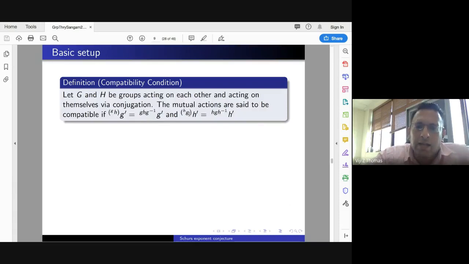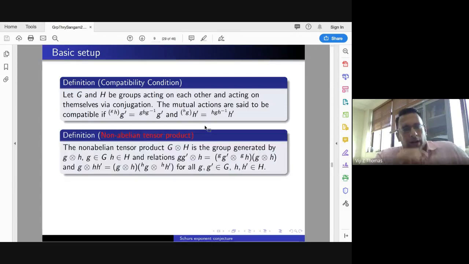A remark: if you know the generators, it is sufficient to check for the generators. Okay, so the non-abelian tensor product is the group generated by the symbols and these relations. The non-abelian tensor product is only defined if you have the actions compatible. Only then it is defined.